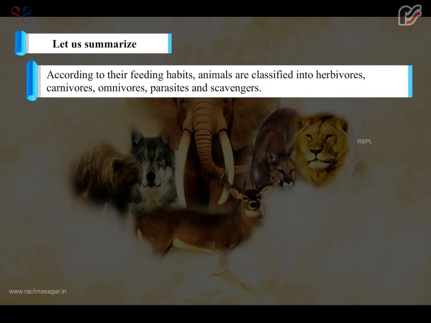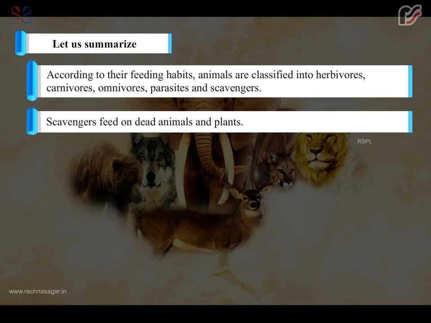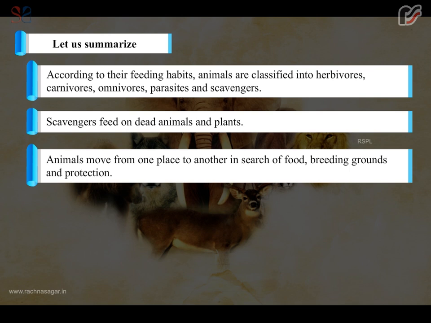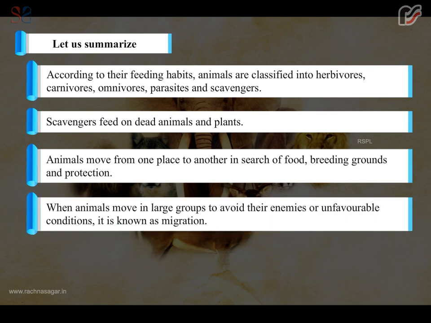According to their feeding habits, animals are classified into herbivores, carnivores, omnivores, parasites, and scavengers. Scavengers feed on dead animals and plants. Animals move from one place to another in search of food, breeding grounds, and protection. When animals move in large groups to avoid their enemies or unfavorable conditions, it is known as migration.